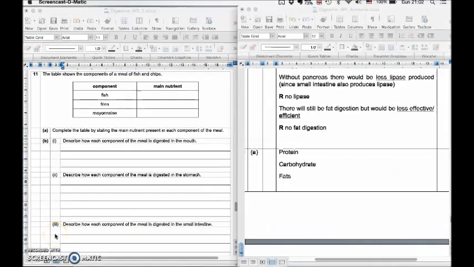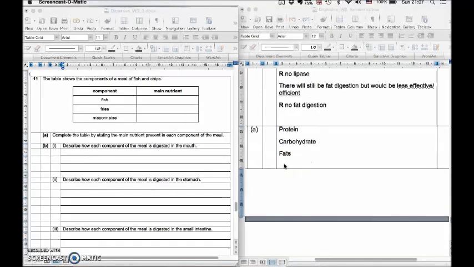Finally we reached the last question. For this question, they ask you to state the main nutrient in each component. Fish and meat are mostly protein. Fries, potato, mostly carbohydrate. Some people put fat, that's okay, but mainly it's potato, so carbohydrates. Mayonnaise is quite high in fat, so fats.